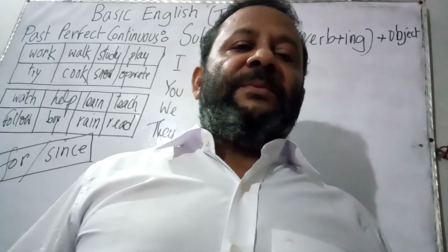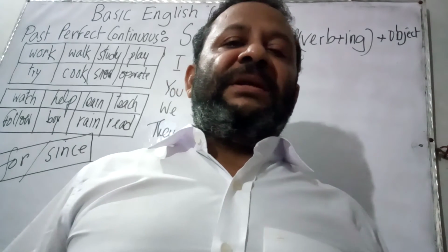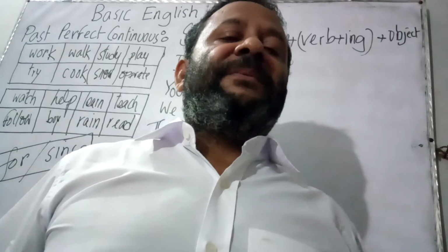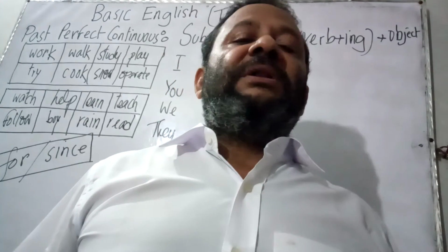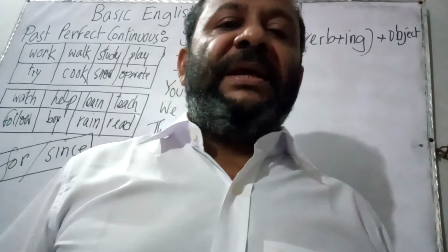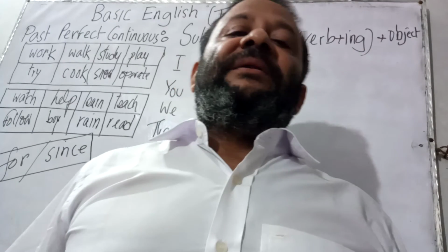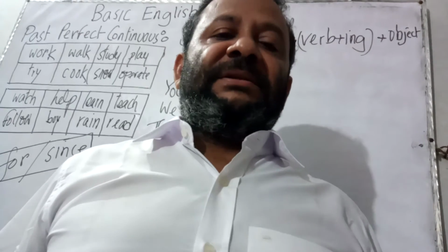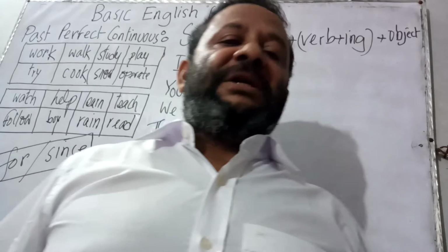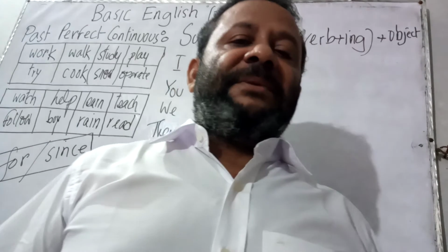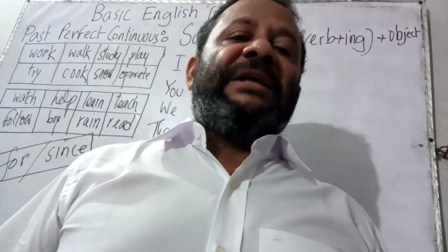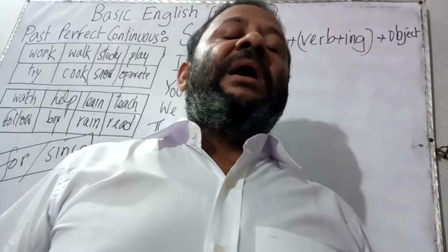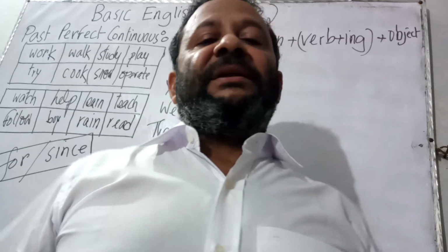Dear students and everybody, today again I am in basic English class and my topic is past perfect continuous tense. In the previous classes, I discussed all the structures of present tense and also the structures of past indefinite, past continuous and past perfect tense. So this is the turn of past perfect continuous tense, and past perfect continuous tense is used to express an action that was actually going on in the past and continued up till another action started in the past.